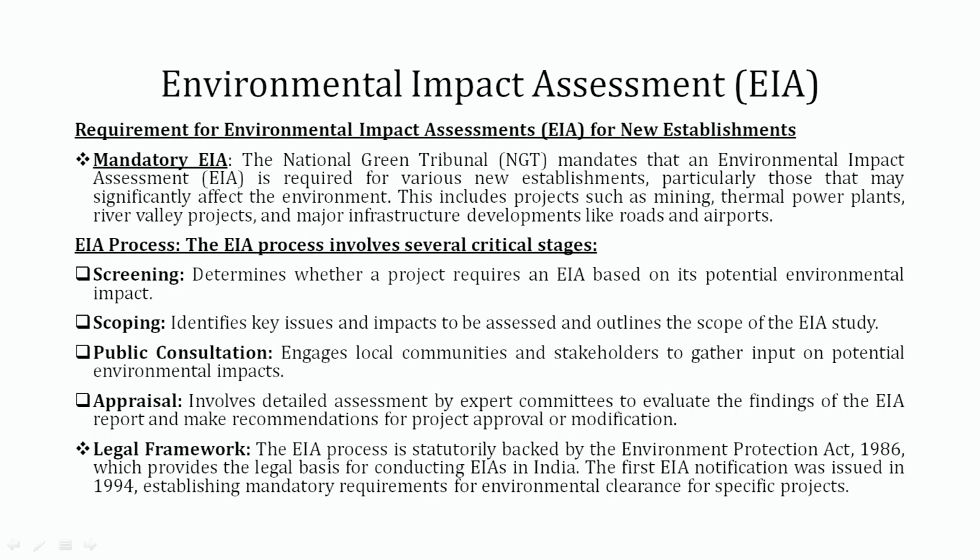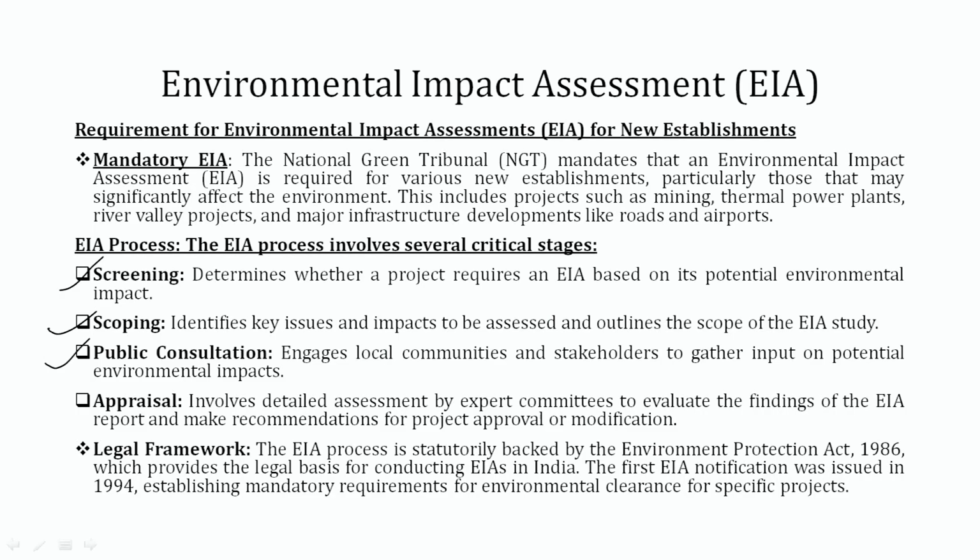So the EIA process, what does it say? Here we see that there are four major stages. The first stage is screening, which determines whether a project requires an EIA based on its potential environmental impact. Thereafter, scoping, which identifies the key issues and impacts to be assessed and outlines the scope of the EIA study.